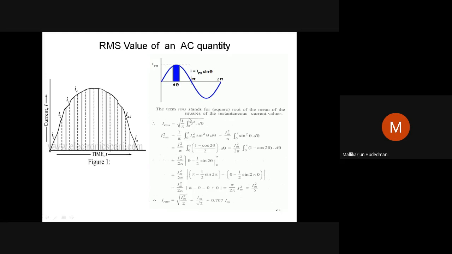Integration of squares of instantaneous values. Whatever the values I1, I2, I3, I4 I find on this profile are called instantaneous values, with whatever function I have, Im sine theta. Then I have i square d theta. For what duration will I take? 0 to pi only.